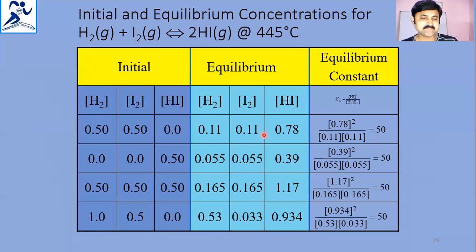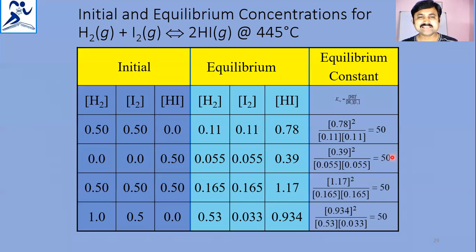And coming to the next experiment, starting with hydrogen iodide only, which decomposes, the equilibrium concentrations became 0.055 for hydrogen and iodine each, and hydrogen iodide became 0.39. Here also the value came 50.